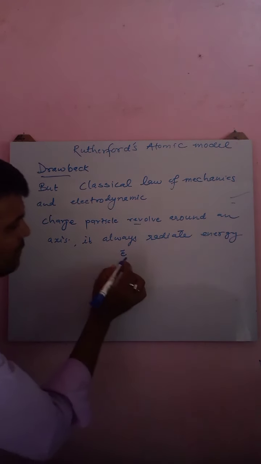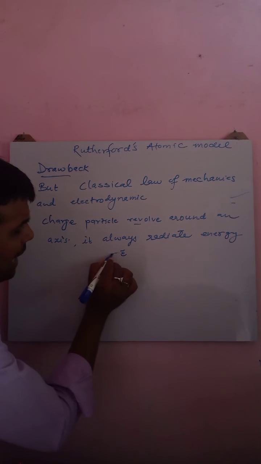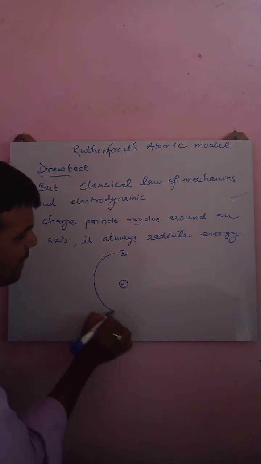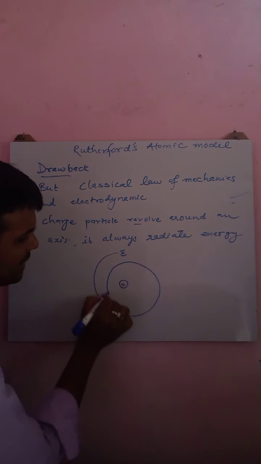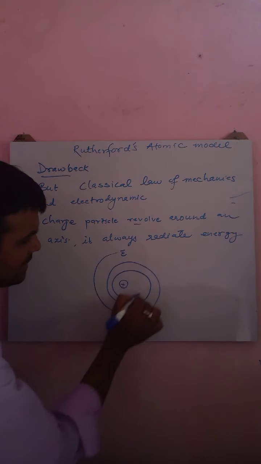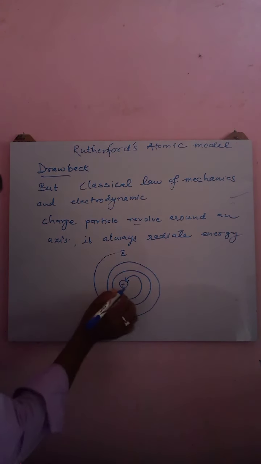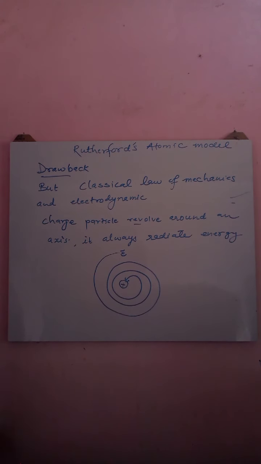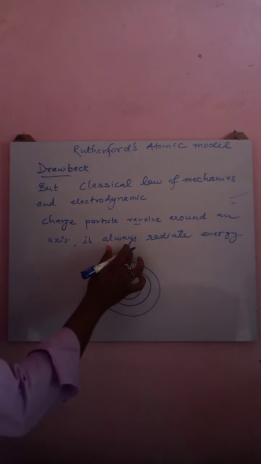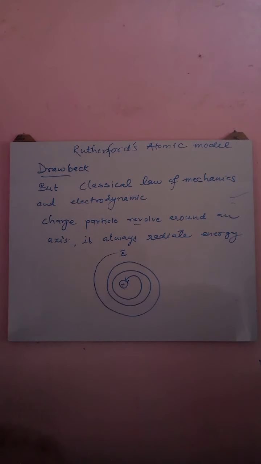So as per the classical laws of mechanics and dynamics, it will continuously radiate energy, and one time will come when there will be no energy with the electron, and finally it will drop into the nucleus and there will be no existence of an atom. The electron is negatively charged, and when it comes close to the positive charge, electrostatic discharge will take place.